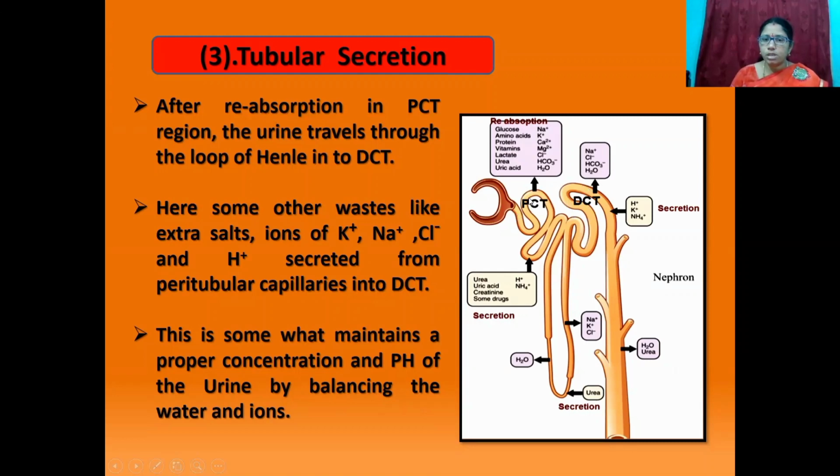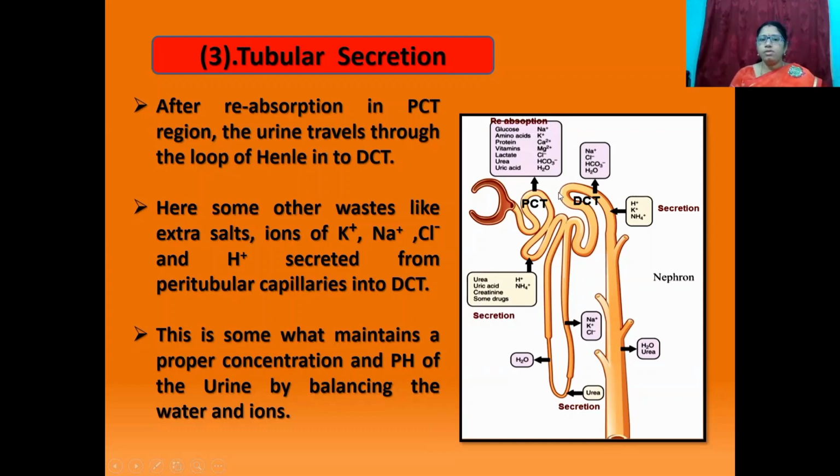This one, proximal convoluted tubule. This is the loop of Henle. This is the distal convoluted tubule.